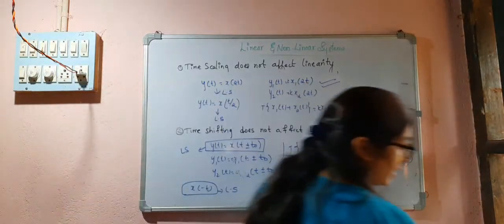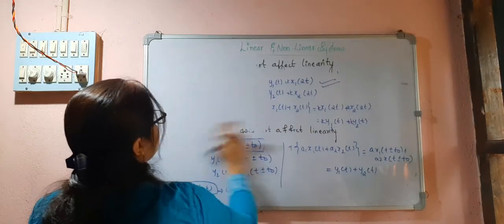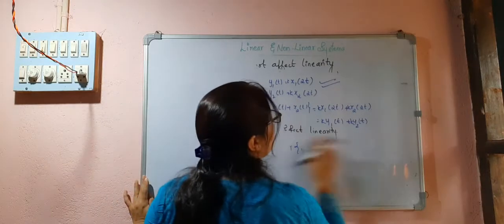Now if I consider a differentiator and an accumulator, what will be the linearity of those systems? Whether those systems are linear or non-linear.